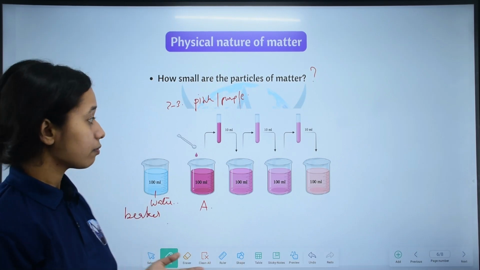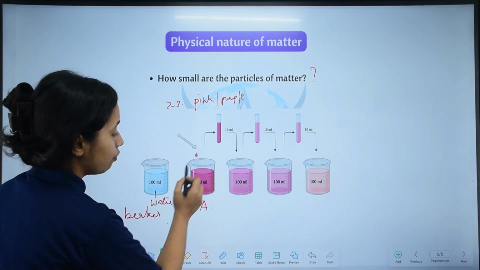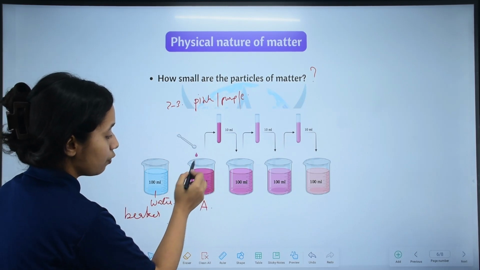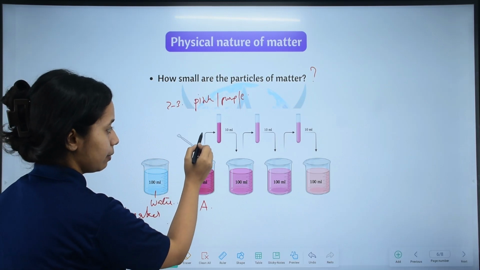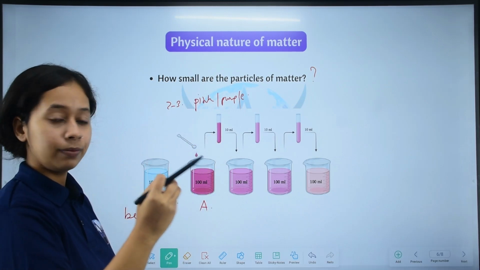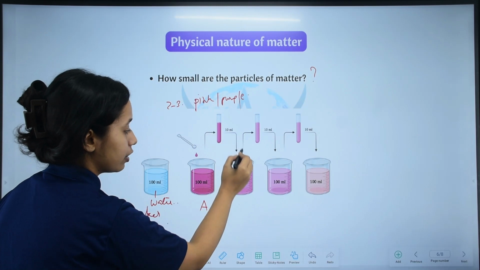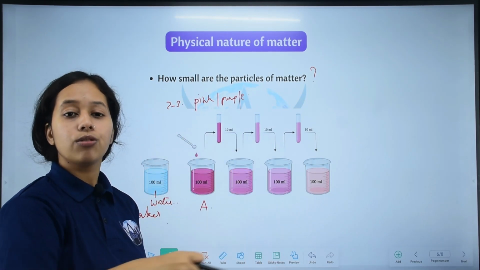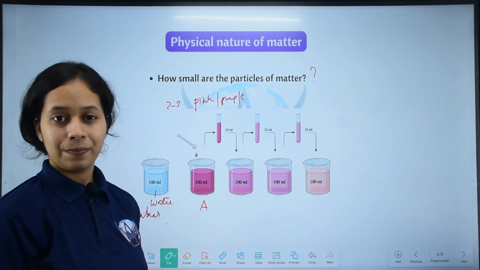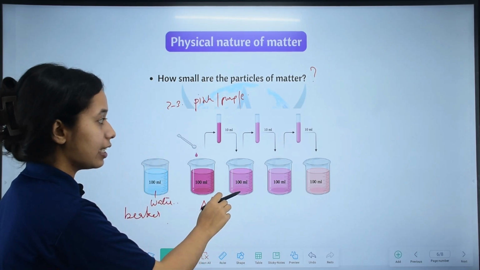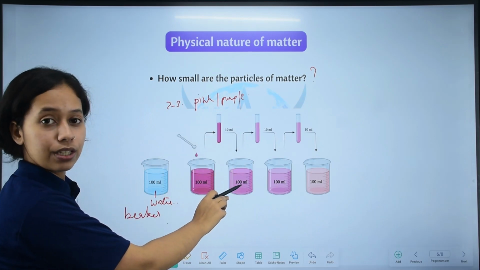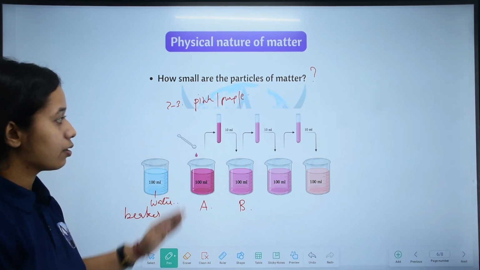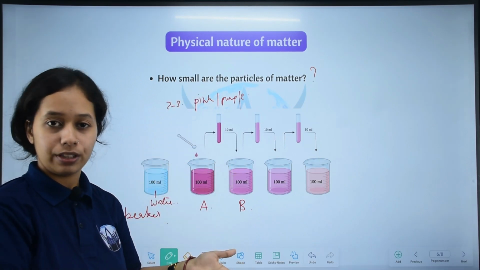Then we will take 10 ml of this solution, call it solution A. We take 10 ml of solution A in a test tube and transfer it to another beaker, which already has 90 ml of clear water. So the total becomes 90 plus 10, which is 100 ml. So we have transferred 10 ml into the next beaker.